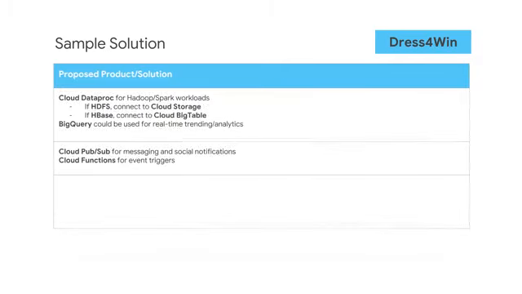Cloud Dataproc instead of Hadoop. BigQuery could be used for the real-time trending and analytics. We don't know how data is currently stored on their Hadoop cluster. If the data is in HDFS, it can be moved to Cloud Storage, and if it's in HBase, it can be moved to Cloud Bigtable.